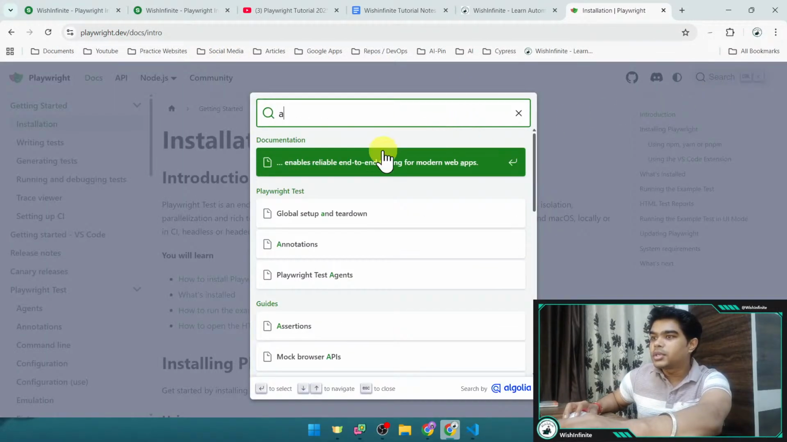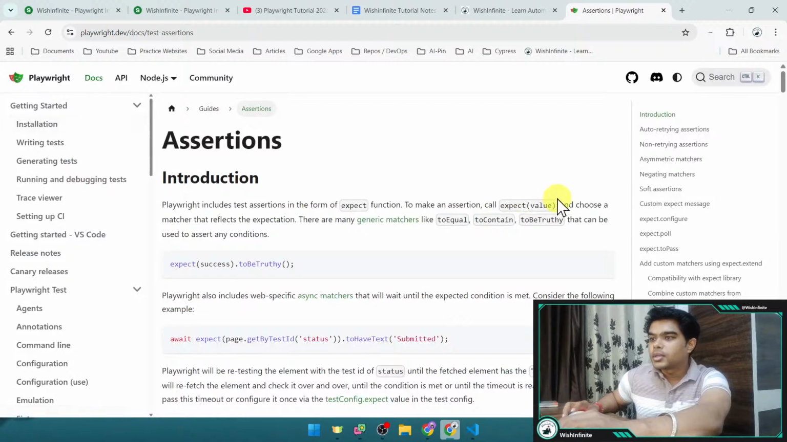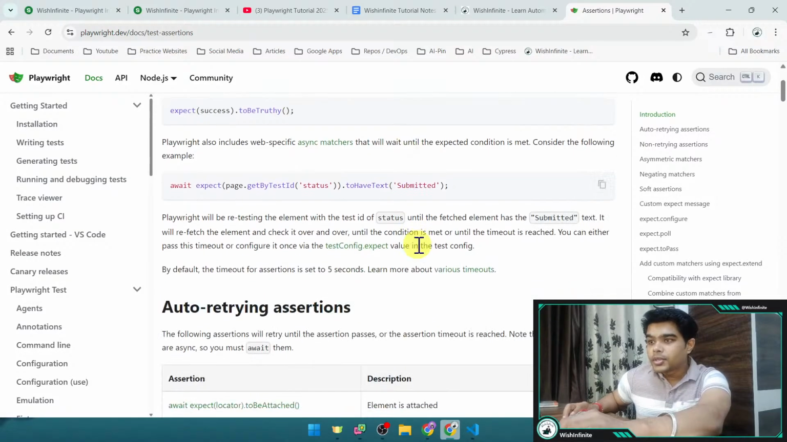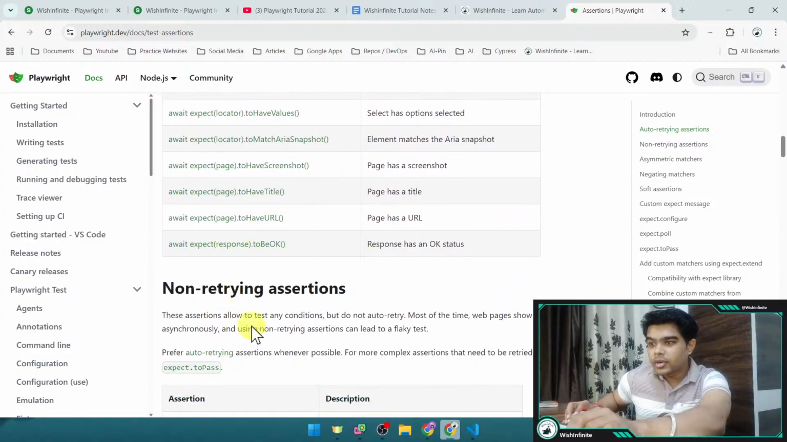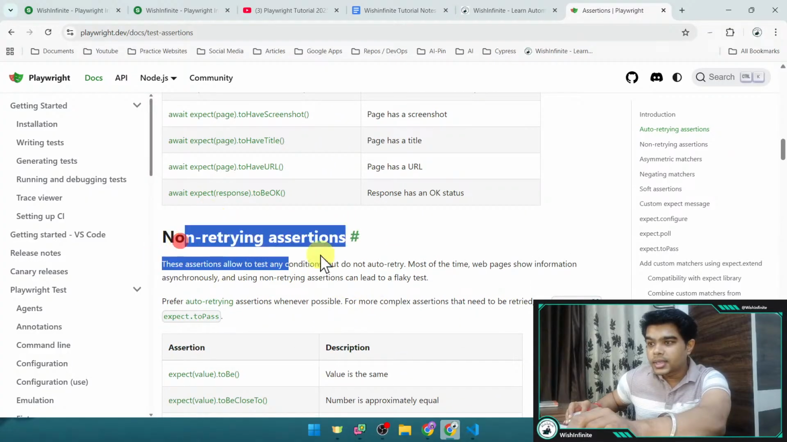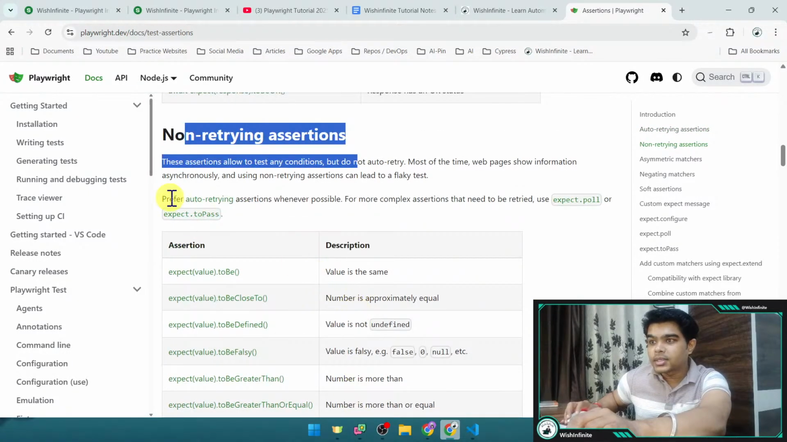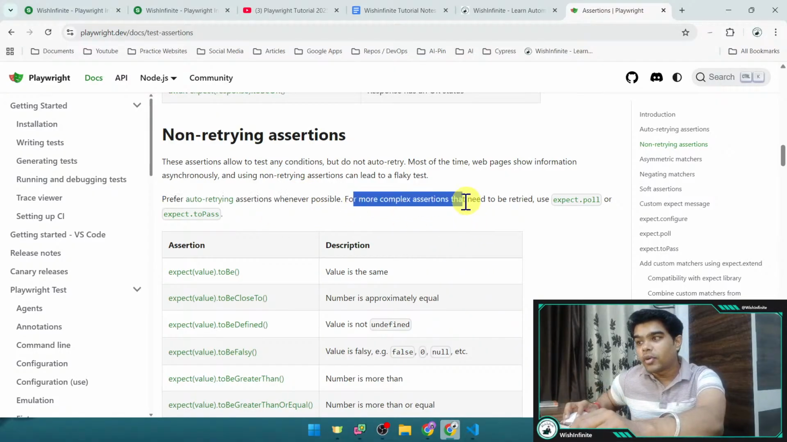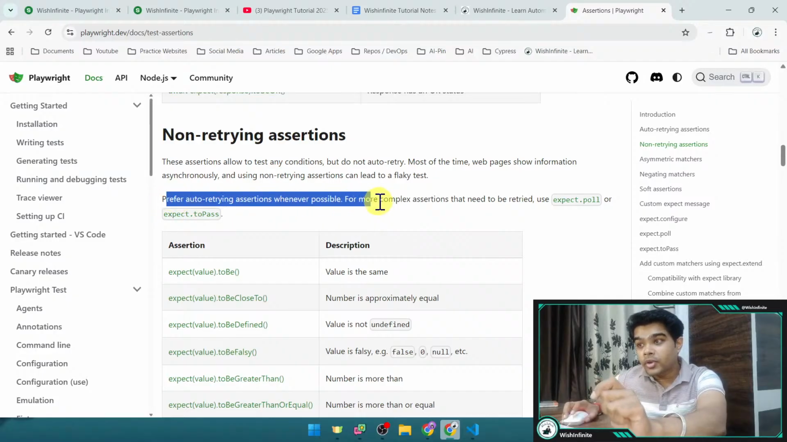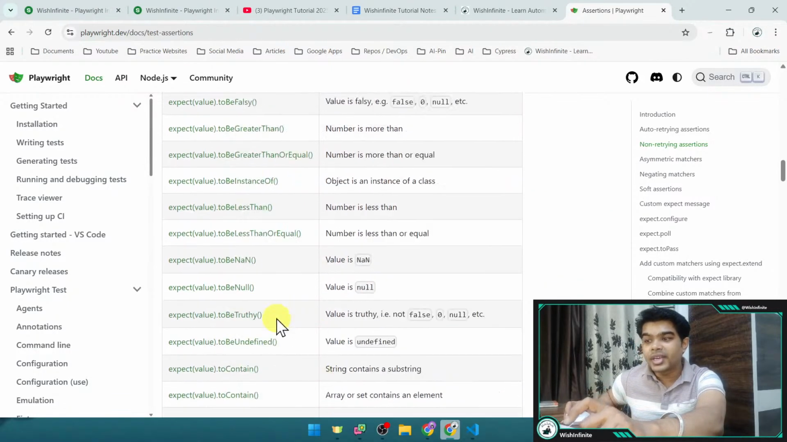Here we will see the assertion. So these are the auto retrying assertions. See, here is the list for auto retrying assertions, and here is the list of non-retrying assertions. And see here, this is the line: prefer auto retrying assertions wherever possible, right? For more complex assertions that need to be retried, use expect.poll or expect.toPass, right? But this is the main line, right? Prefer auto retrying assertions over these non-retrying assertions.